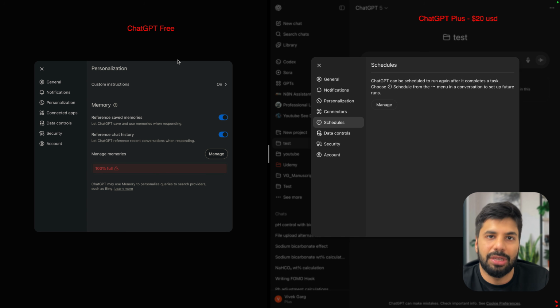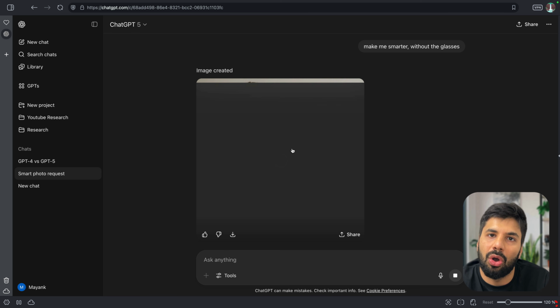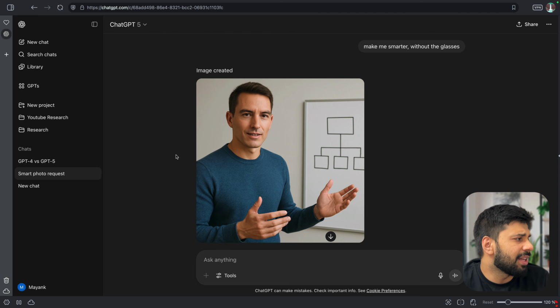So after two or three images, you might get a pop-up saying that, hey, you have to wait for 22 hours. Though of course in Plus, these limits are a lot more. Okay, so let's see, it will be generating the same, and I can ask it to keep on generating more and more of the images. So these are the few major things.